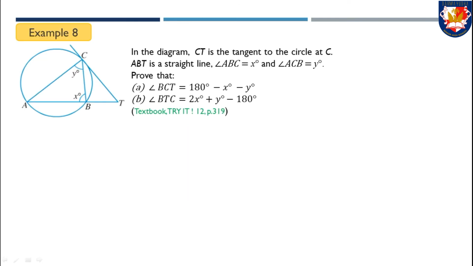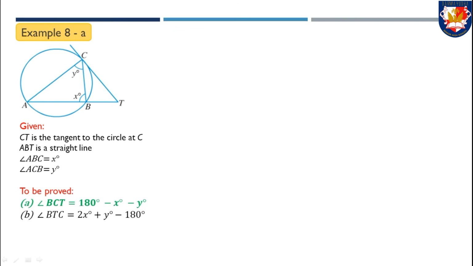Let's see an example. In the diagram, CT is the tangent to the circle at C. ABT is a straight line, and angle ABC is X and angle ACB is Y. Prove that angle BCT equals 180 degrees minus X minus Y, and angle BTC equals X plus Y minus 180 degrees.